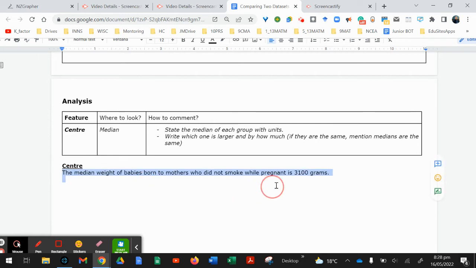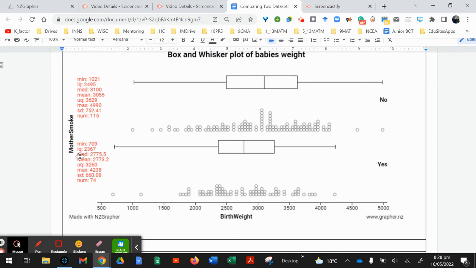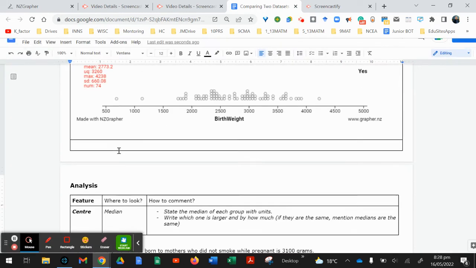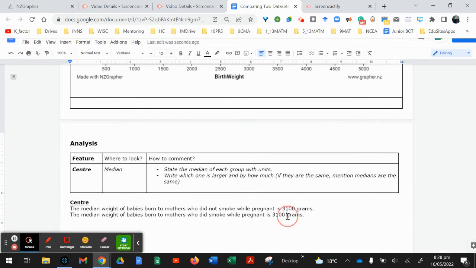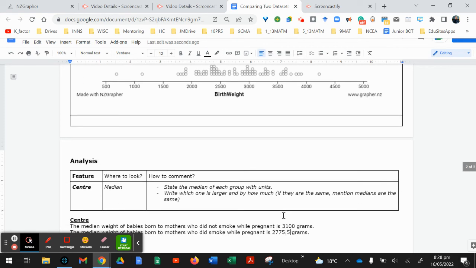Work smart. You can copy the same line, but you need to change some words. The median weight of babies born to mothers who did smoke while pregnant is, there we go, 2,775.5 grams. Okay, literally right there. So you're going to write down, change that, 2,775.5 grams. That's about 2.7 kilos.